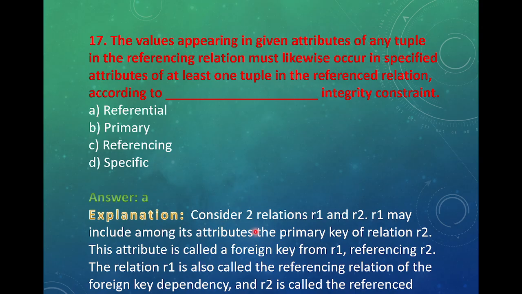Explanation. Consider two relations R1 and R2. R1 may include among its attributes the primary key of relation R2. This attribute is called a foreign key from R1. Referencing R2, the relation R1 is also called the referencing relation of the foreign key dependency, and R2 is called the referenced relation of the foreign key. Next.